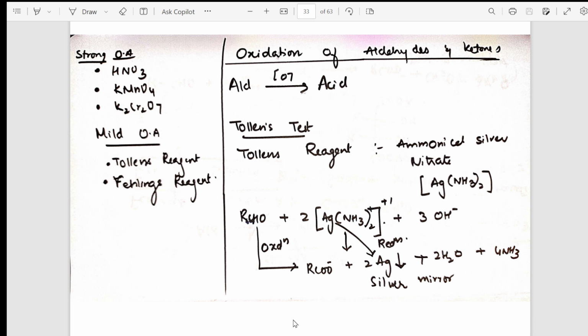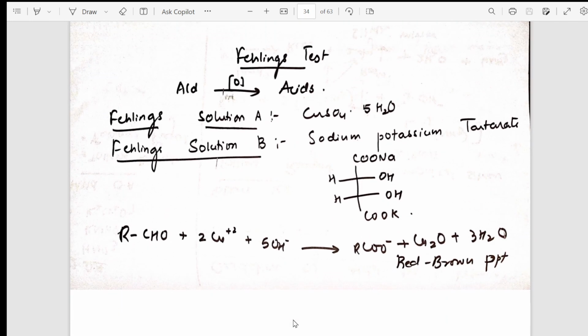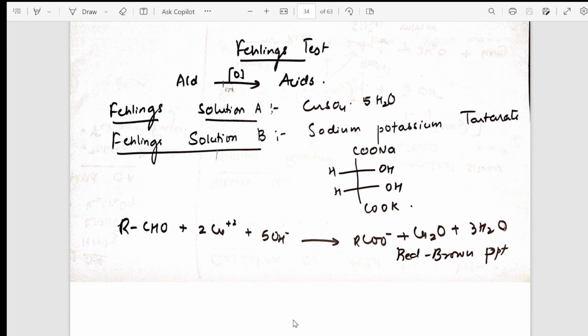After Tollens' reagent, see here, in the chemistry lab, they're going to ask you what is Tollens' reagent, its formula and name. After that, after Tollens' reagent, gradually I have taken you into the concept of Fehling's test. And they have two solutions, Fehling's A and Fehling's B. Both the solutions I have shown here. Then after that, I have shown the reaction where we get the brown precipitate, which indicates the presence of aldehydes in the lab.